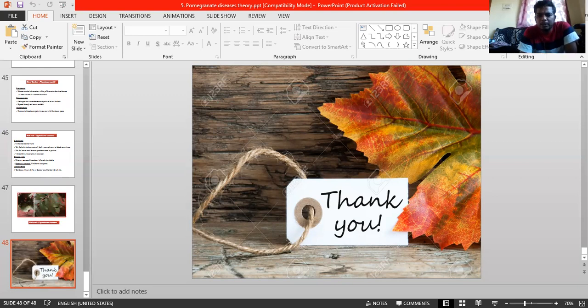So for management, you can take any one fungicide spray, that's all. Okay, this is a minor one. I will not give much importance to this one.